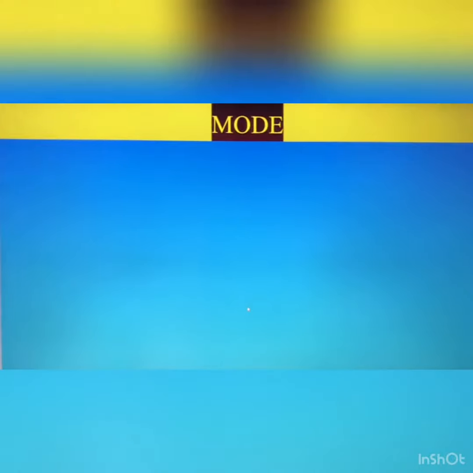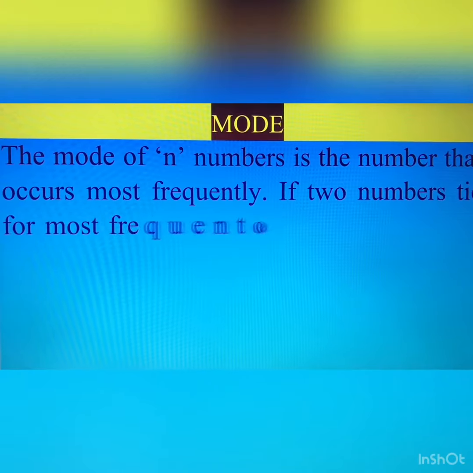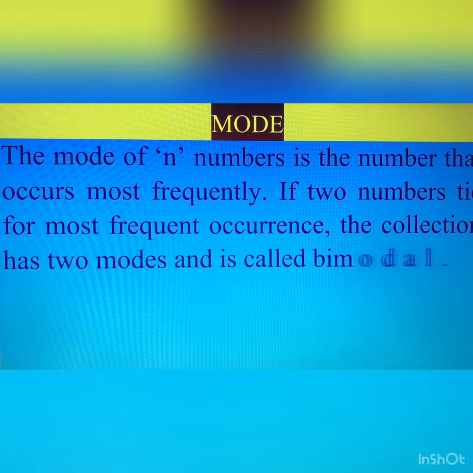Now what do you mean by mode? The mode of n numbers is the number that occurs most frequently. If two numbers tie for most frequent occurrence, the collection has two modes and is called bimodal. So dear, clear? When in the given data a number comes many times, then that number is the mode. But if two numbers tie, then there are two modes, two answers, and this is known as bimodal.